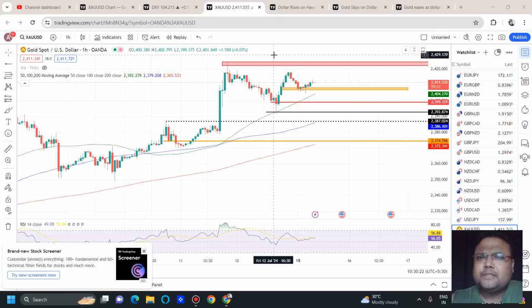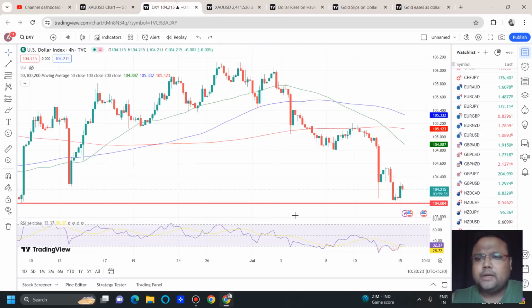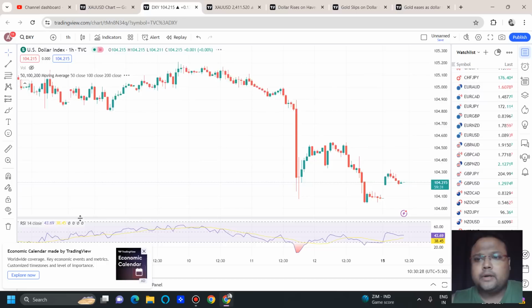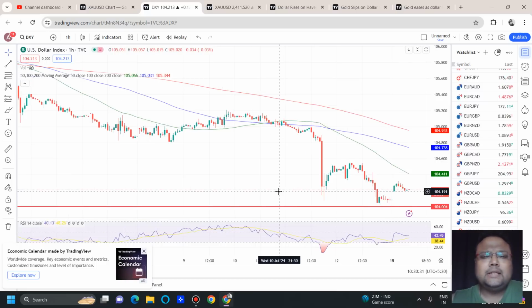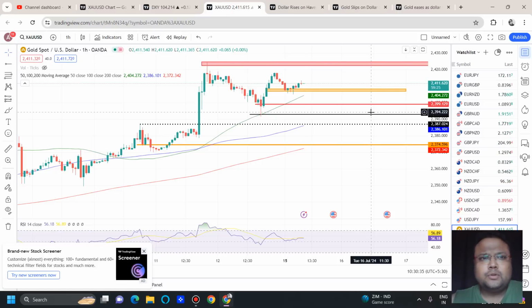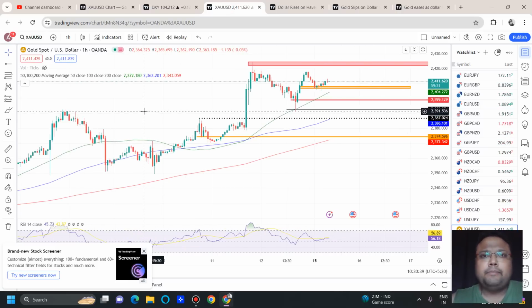There was some gap up opening on the chart of DXY, if you look at the lower time frame. But overall, you can see that there was not much reaction from the market. So let's focus on the chart of gold again. I'm repeating my reference: the major levels like 2374, 2387 that we discussed on Saturday are still very much valid. There have been some minor changes that we are about to discuss right now.